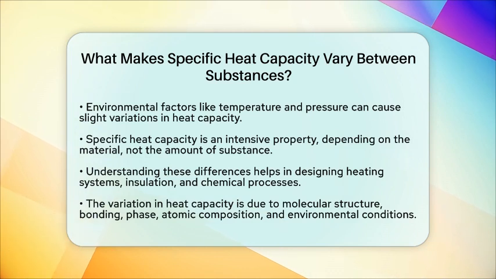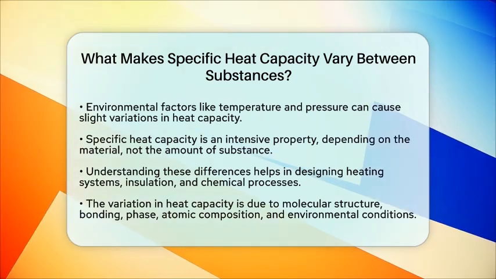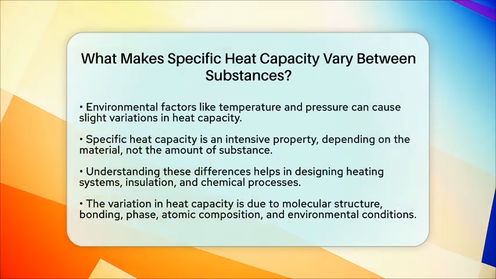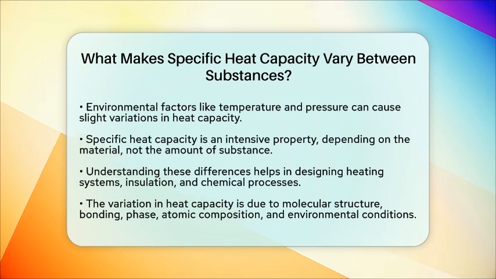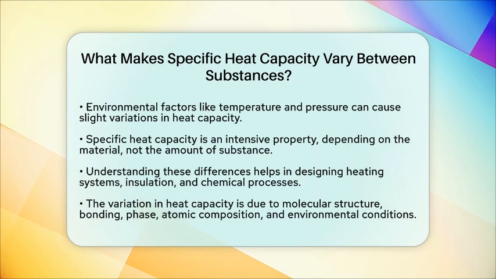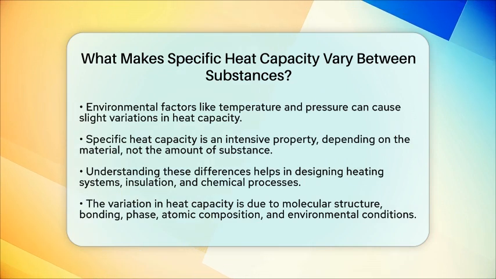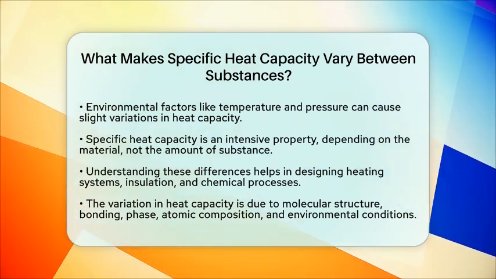So, the reason why specific heat capacity varies from one material to another is because of their molecular structure, bonding, phase, atomic makeup, and environmental conditions. Water can soak up a lot of heat without changing temperature much, while metals heat up quickly because they need less energy to raise their temperature. All these factors work together to give each substance its unique heat storage ability.